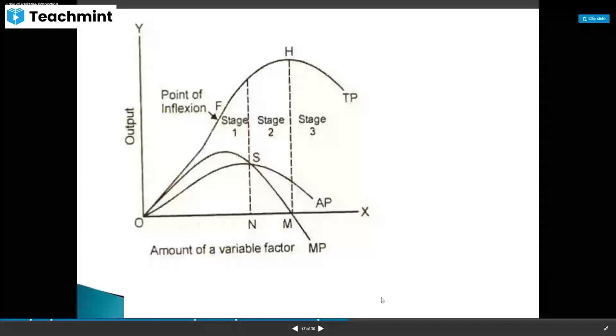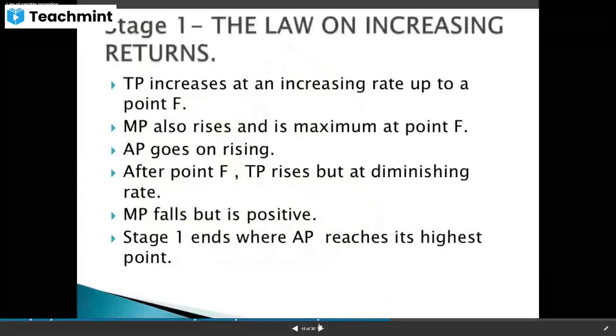MP also rises and is maximum at point F, and AP goes on rising. After point F, TP rises but at a diminishing rate. MP falls but is positive. Stage 1 ends where AP reaches its highest point.